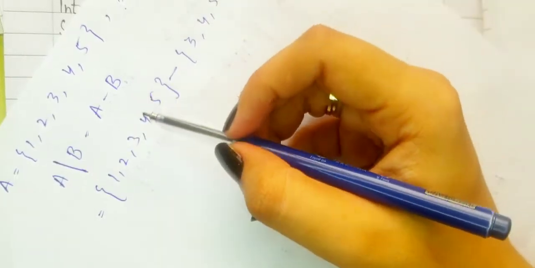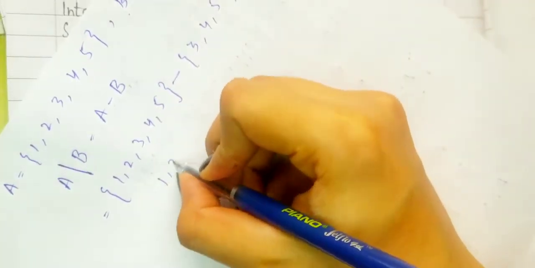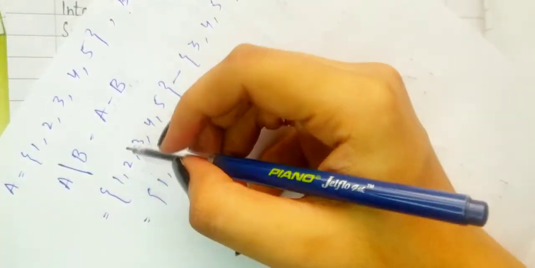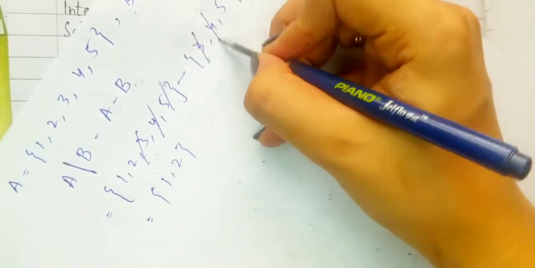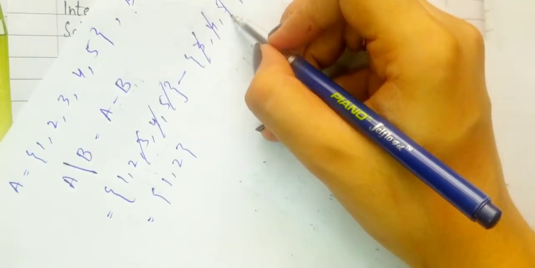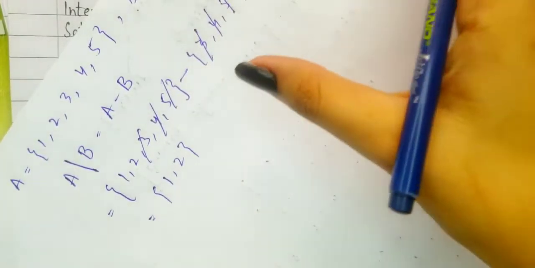So here when I subtract B from A, what will my answer be? It will be 1 and 2 only. Why? Because 3, 4, 5 are subtracted, and now what's remaining in set A? 1 and 2. So I will write the remaining elements of set A.